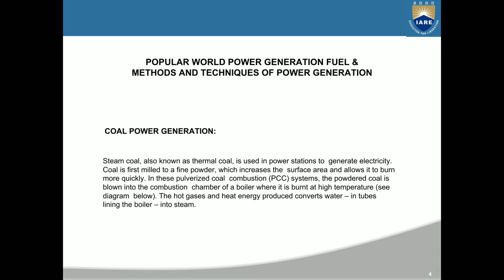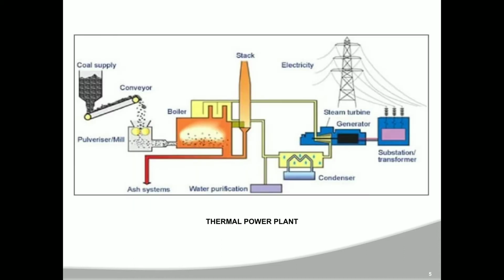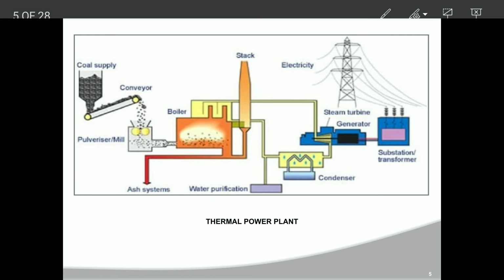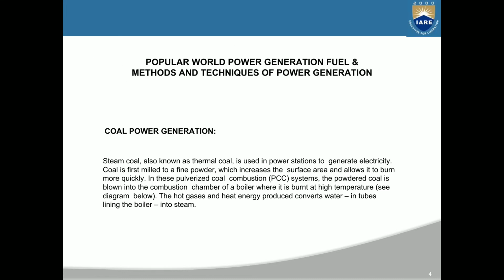In these pulverized coal combustion systems (PCC), the powdered coal is blown into the combustion chamber of a boiler where it is burnt at high temperature, as shown in the diagram below. The hot gases and heat energy produced convert water in tubes lining the boiler into steam.